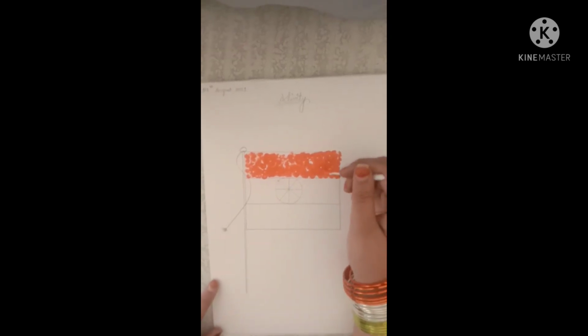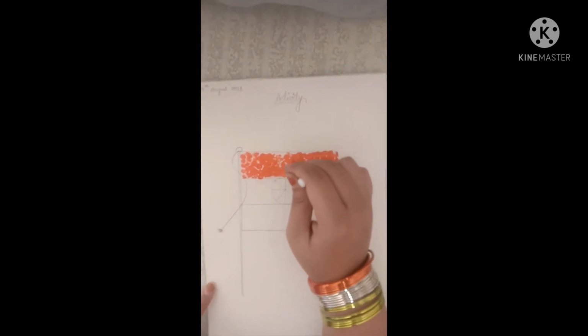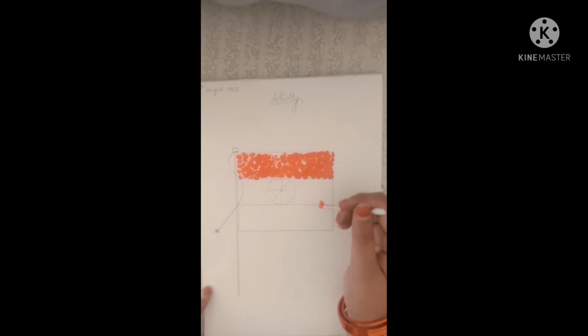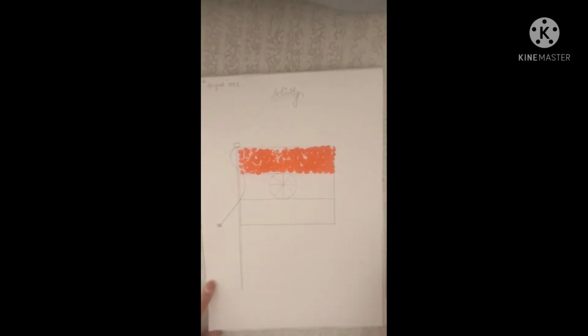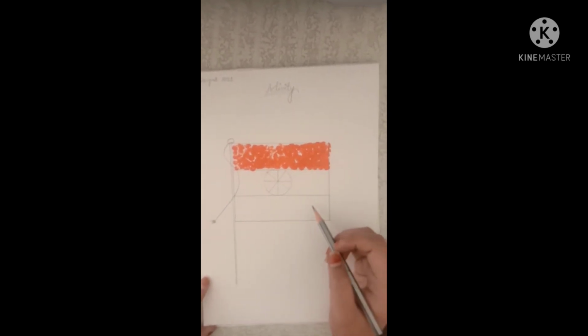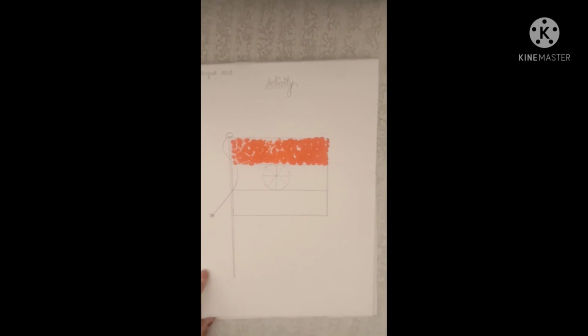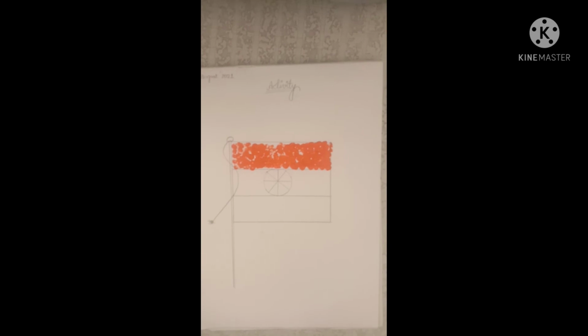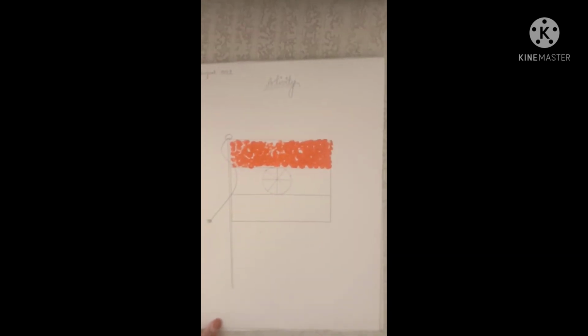The first color, that is the topmost color, saffron, represents courage and sacrifice. Now the middle one, that is white color. White color represents truth, peace and purity. We are not doing white color here because it is already white. Now the lowermost color, that is green, represents what? Prosperity. Now take a new earbud, dip it in green color, and then we will start doing it like this.